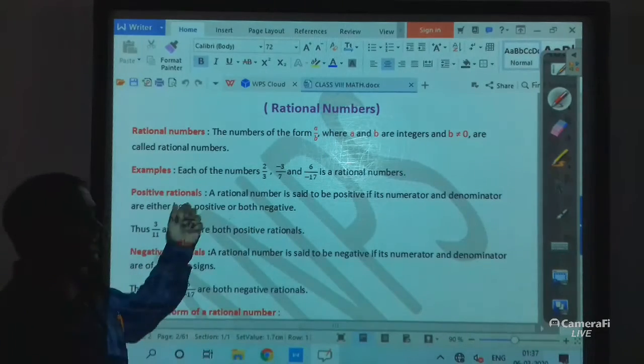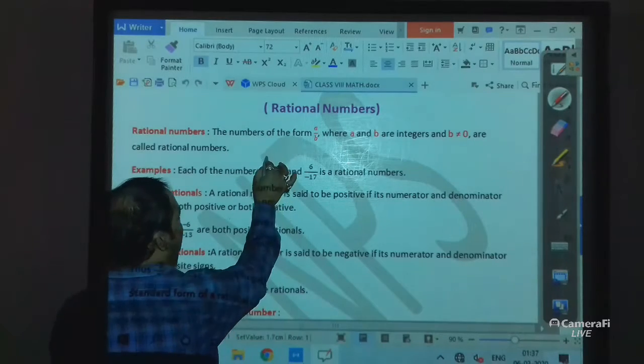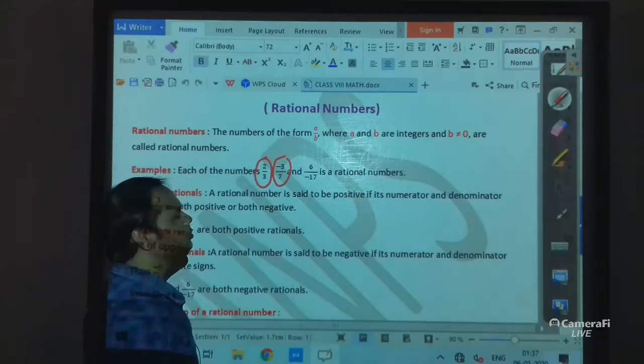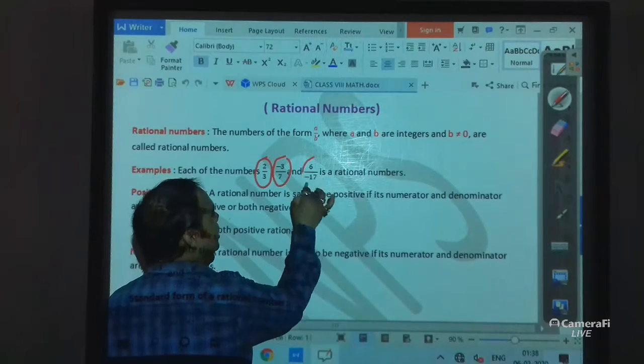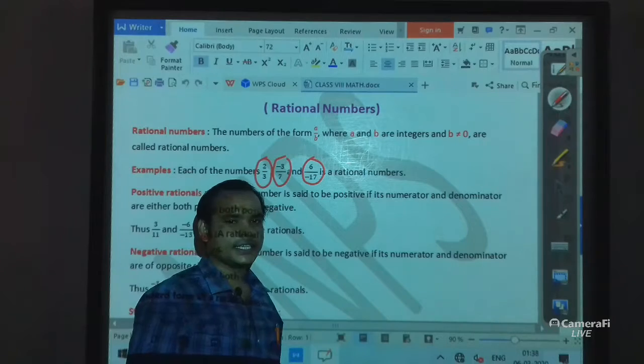Now, as for example, the rational numbers are 2 by 3, -3 by 2 and 6 by -17 and many more. These are all rational numbers.